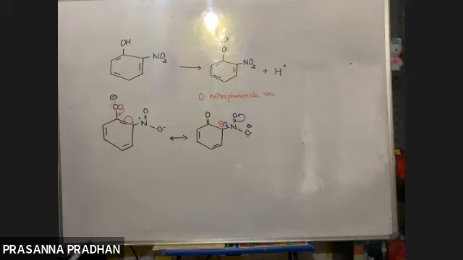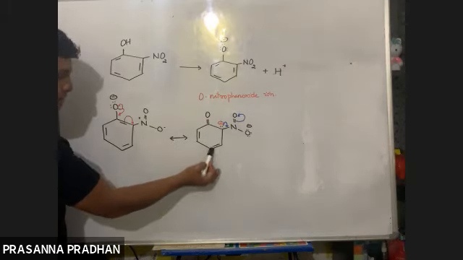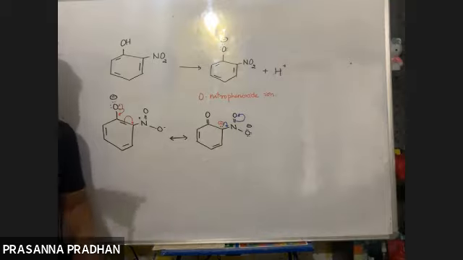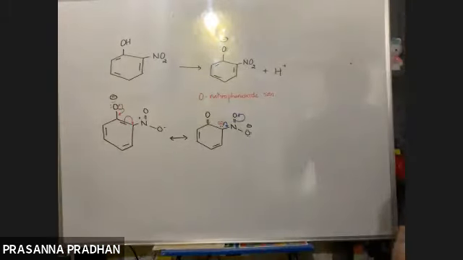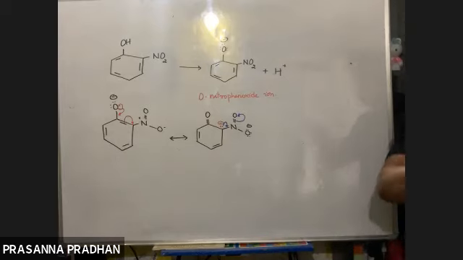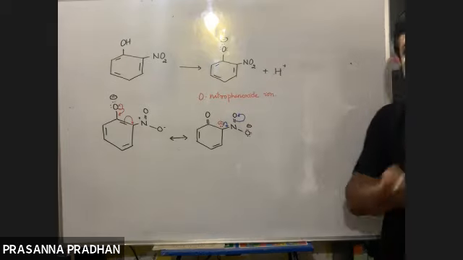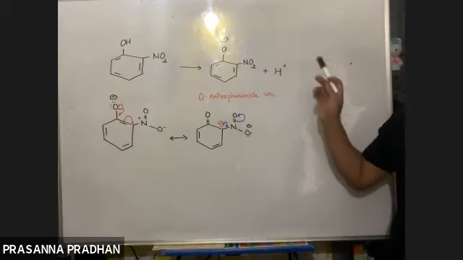Similarly, if the NO2 group is in the para position, we know there is negative charge in the ortho and para positions. But have you seen any negative charge in the meta position? Go through the resonating structures of phenoxide ion.